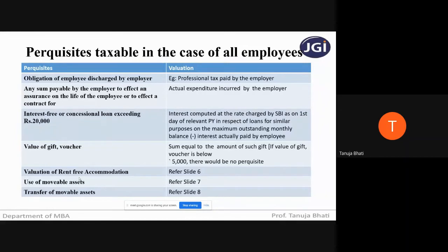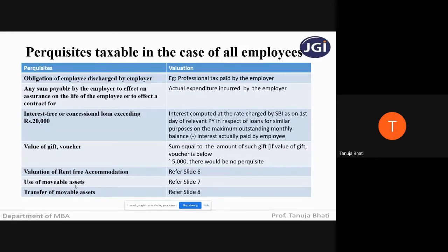So it is giving the employee accommodation, a place to stay, free of cost, where it is not charging any rent from the employee. Okay, that is called rent-free accommodation. So obviously rent-free accommodation is a perquisite, a benefit that the employee is getting over and above his normal salary. So how to value it? What is the value that you will take while calculating income from head salaries? We will see in the succeeding slide.